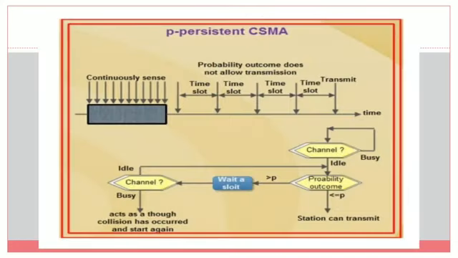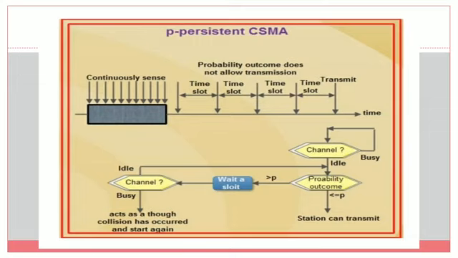This is the diagrammatic representation of P-persistent CSMA. Once the station has a packet, it continuously senses the channel. Once it identifies the channel is idle, it simply transmits the data with a probability of P. After transmitting the packet, it will wait for 1 minus P probability time, a particular time slot.